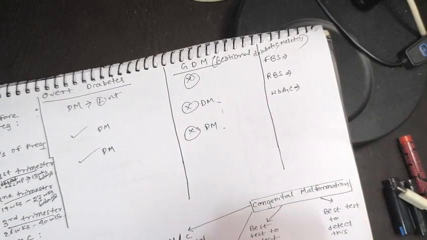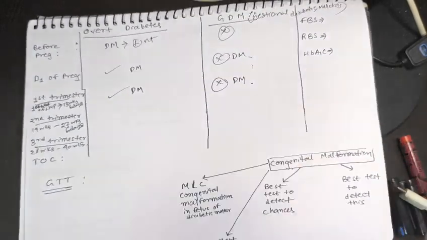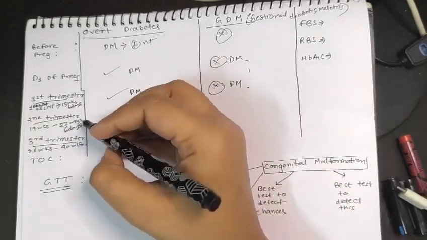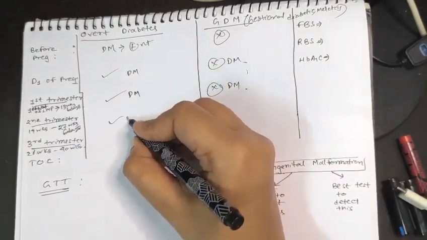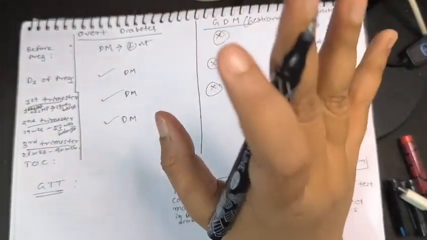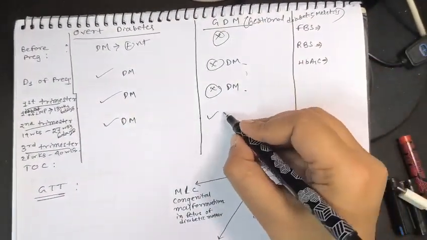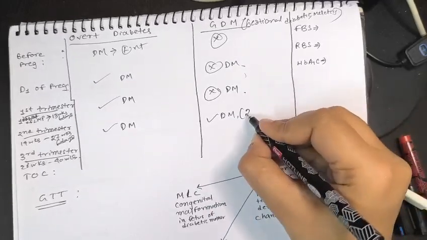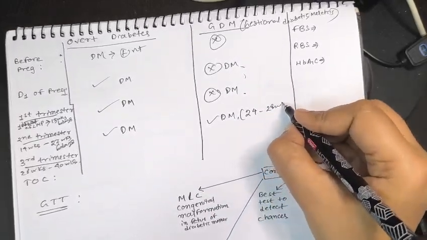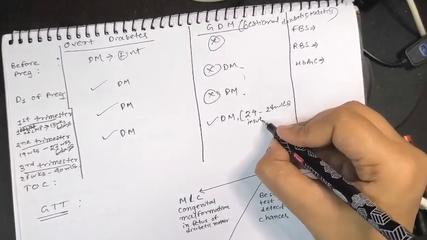Insulin resistance starts from 24 to 28 weeks. So can we appreciate that the overt diabetes mellitus female will be diabetic, and the gestational diabetes mellitus female will also be diabetic, because at 24 to 28 weeks insulin resistance started.